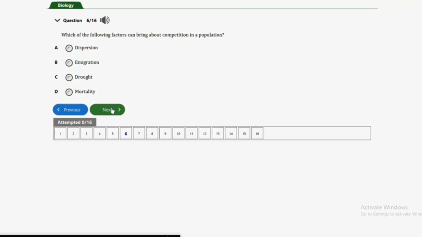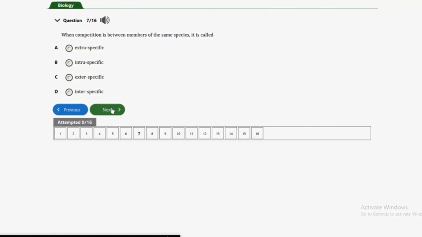Dispersion cannot bring competition. Immigration is moving out from the environment, so it does not bring competition. D is mortality, that's death rate. Death does not bring competition, but drought can bring about competition when there is no water. The limited source of water can cause competition between the organisms living in the environment.